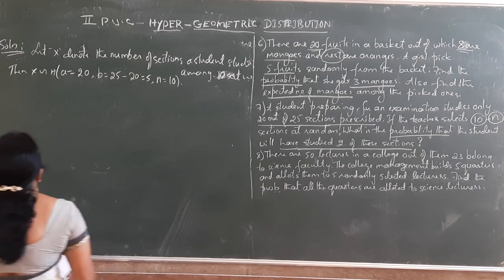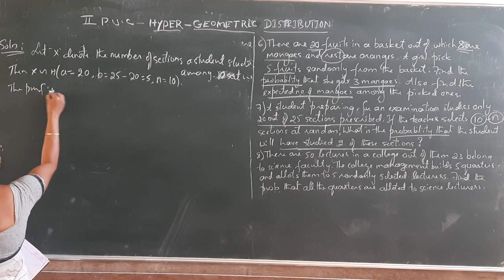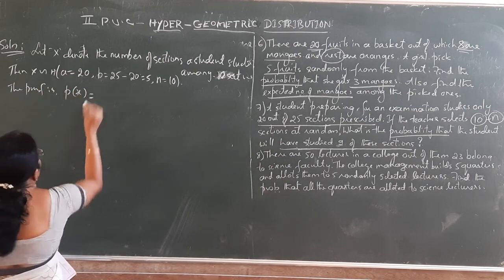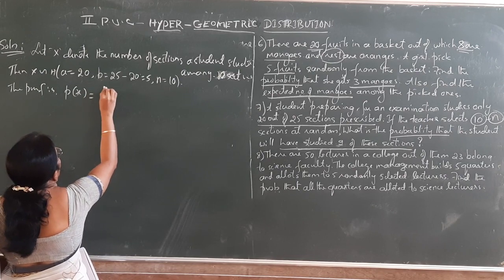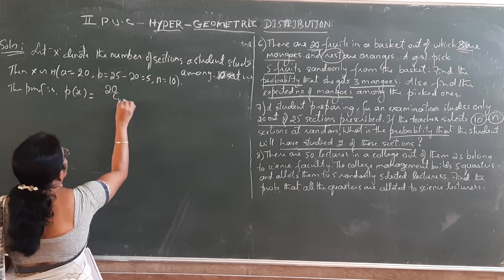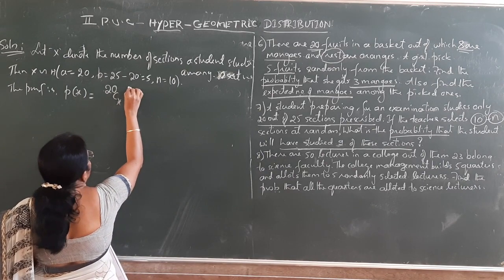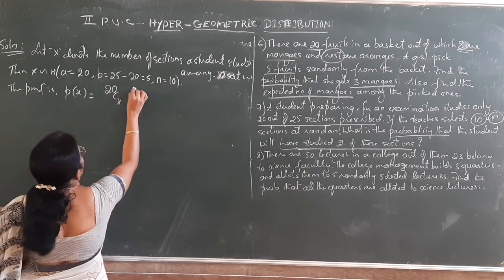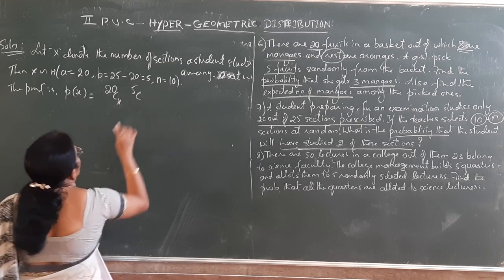Next, the probability mass function: P of x is equal to, I am going to substitute the values directly, 20Cx into B, that is 5C(n minus x).